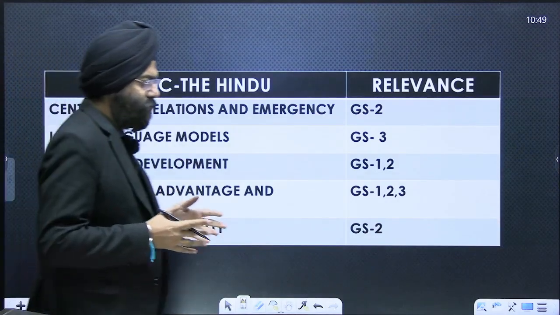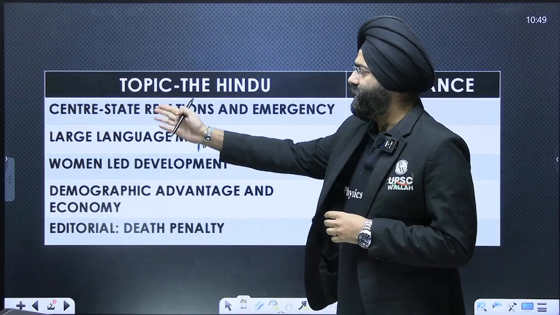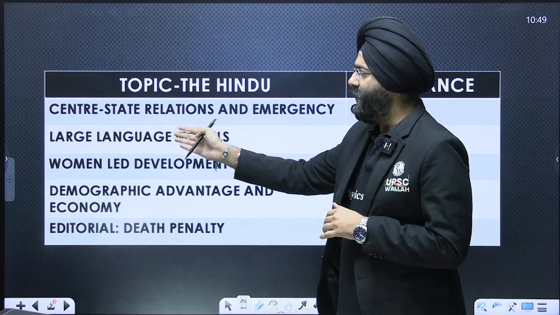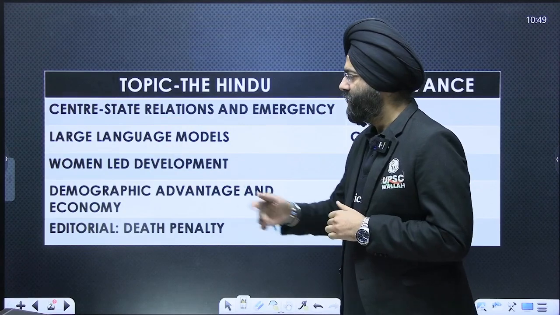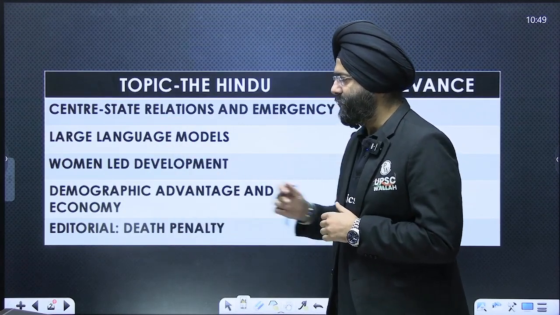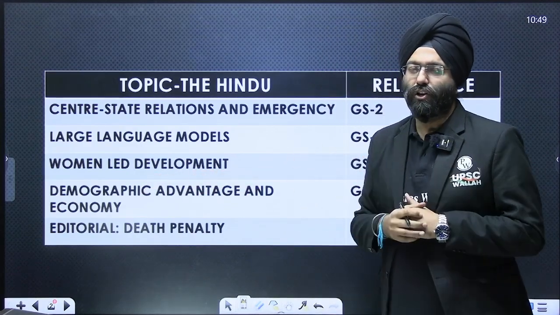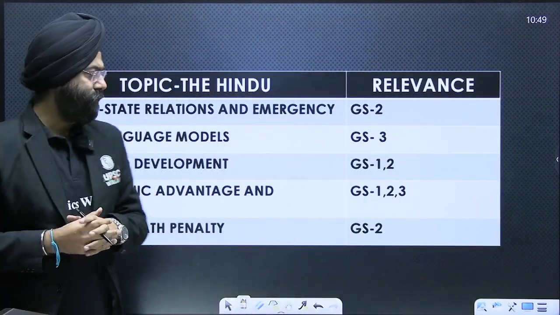The news that we have taken for today's analysis are center-state relationships and emergency, large language models, women-led development. From the editorial, we have taken the death penalty and demographic advantage and economy and their relationship. So let us begin with today's analysis.